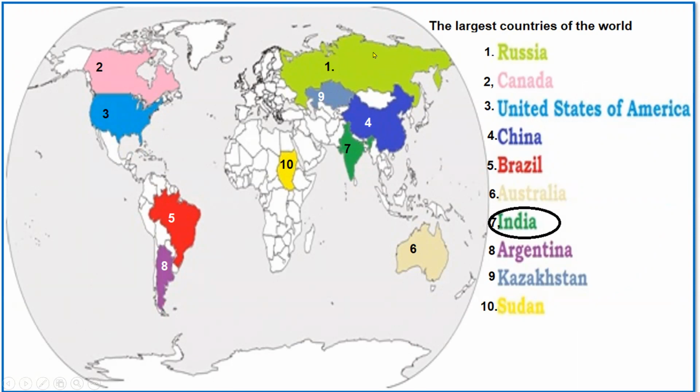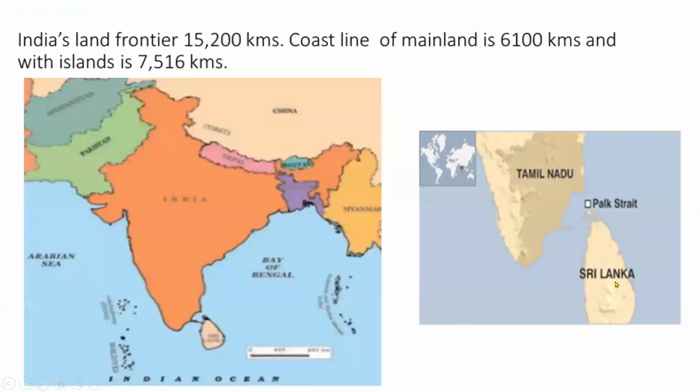The first largest country of the world is Russia, which is also in Asia. The second largest country is Canada. The third one is United States of America. The fourth one is China, again in Asia. Fifth one is Brazil in South America. And the sixth one is Australia. And the 7th largest country of the world is India.